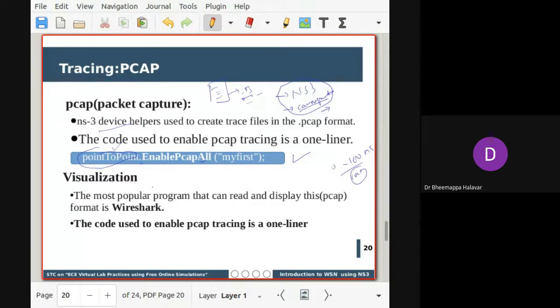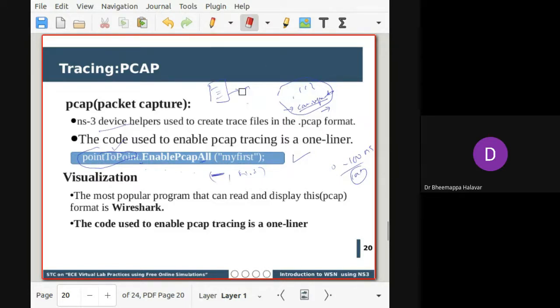Suppose you want to capture at a specific node. Then you have to mention enable pcap, in brackets the file name where you want to store it, and then the node ID, such as node 0 or node 1. If you mention that, you can individually capture what is occurring at a particular node. Then comes where it will be stored.